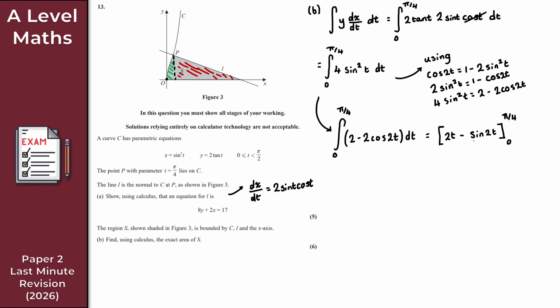What do we get? So the lower limit here, that's just going to be 0 because 2 times 0 is just 0, and then sine of 0 is also 0. So the lower limit here does absolutely nothing, so we don't need to worry about that. For the upper limit, I get 2 times pi over 4, minus then sine of 2 lots of pi over 4, which is pi over 2. And sine of pi over 2 is 1, so I get pi over 2 minus 1. So that is this green region here. We find the green area.